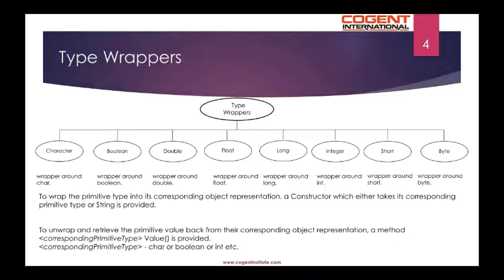To unwrap and retrieve the primitive value back from the object representation, a method in this format is provided. You just replace the primitive type in the method name with one of the primitive types like char or boolean or int. So the method name will turn out to be charValue, booleanValue, intValue, and so on.